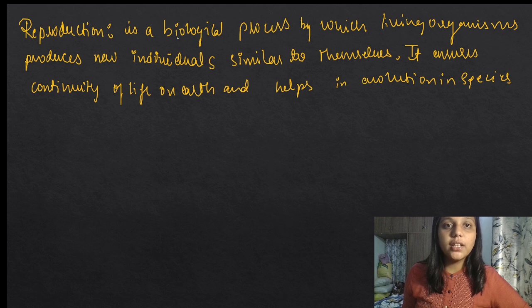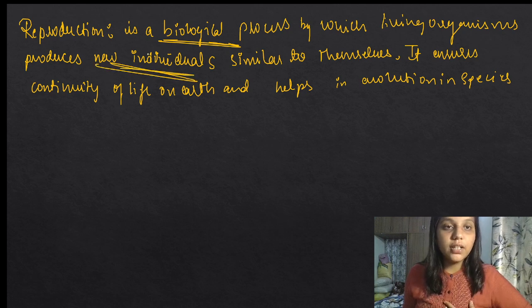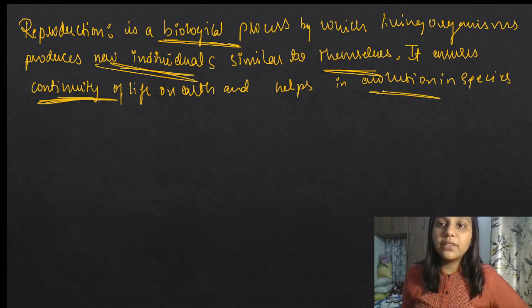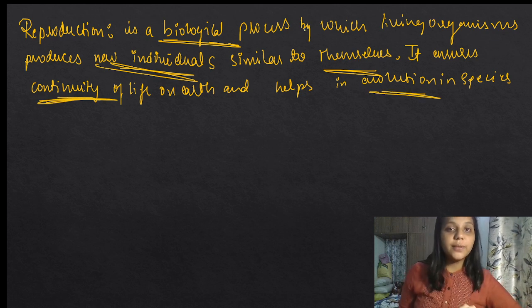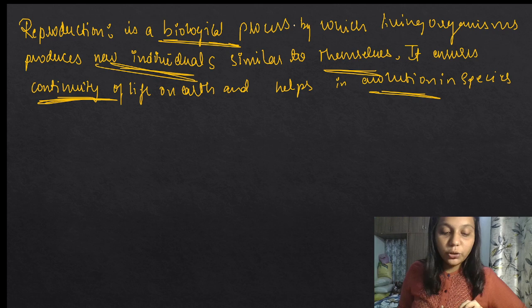It's very easy. This is one biological process where new individuals come to Earth and we are similar to our parents, right? It means we are the future. That is continuity. Helps in evolution. I told the story in so much depth already, so no need to worry.